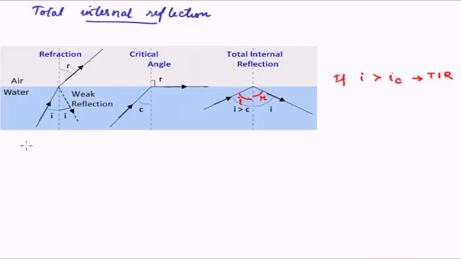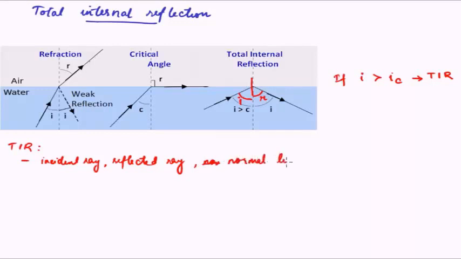Therefore, let me just summarize it. Total internal reflection: one, the incident ray, the reflected ray, and the normal lie in the same plane, and second, the angle of incidence is equal to the angle of reflection, not refraction, reflection.